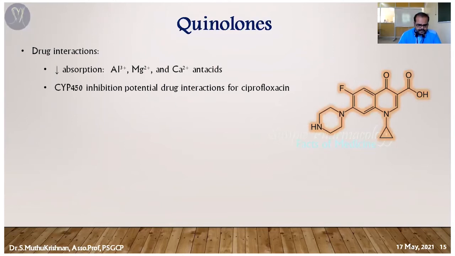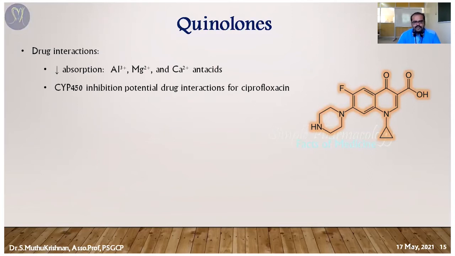Kinetic-wise, the absorption of the quinolones is going to be hindered by divalent and trivalent metal ions. Particularly the aluminum, magnesium and calcium ions are going to inhibit the absorption. So in patients taking antacids, it may affect the drug absorption.